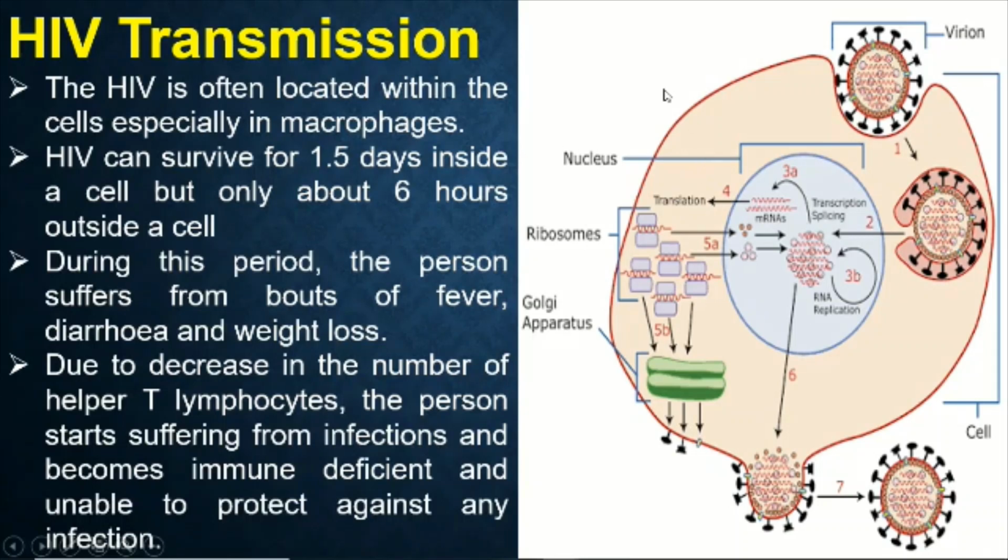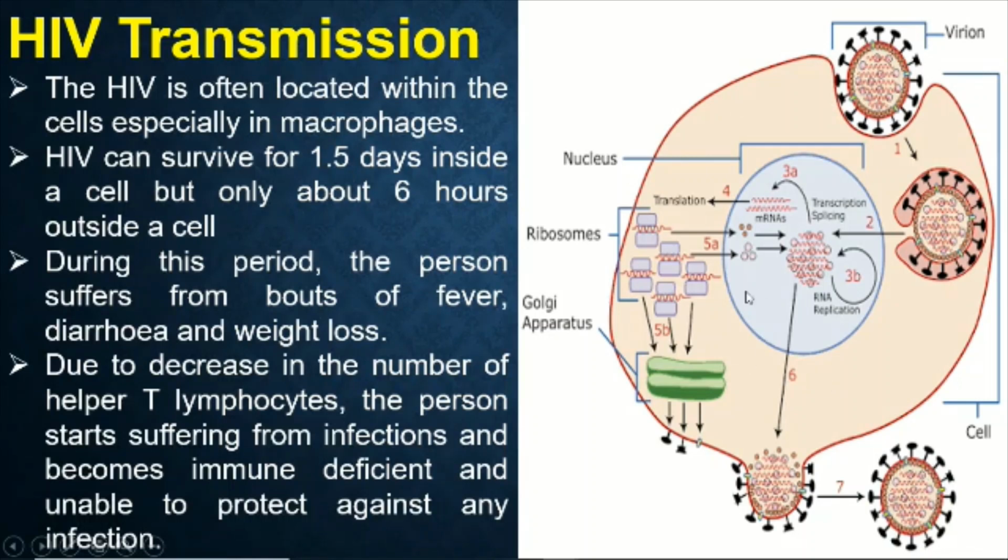Once it comes out of the cell, it can survive only up to 6 hours. More than 6 hours, this virus will die. Inside the cell, they can be inactive but alive for about 1.5 days. But once they come out of the cell, within 6 hours they should invade another cell. If not, this particular HIV virus will die.